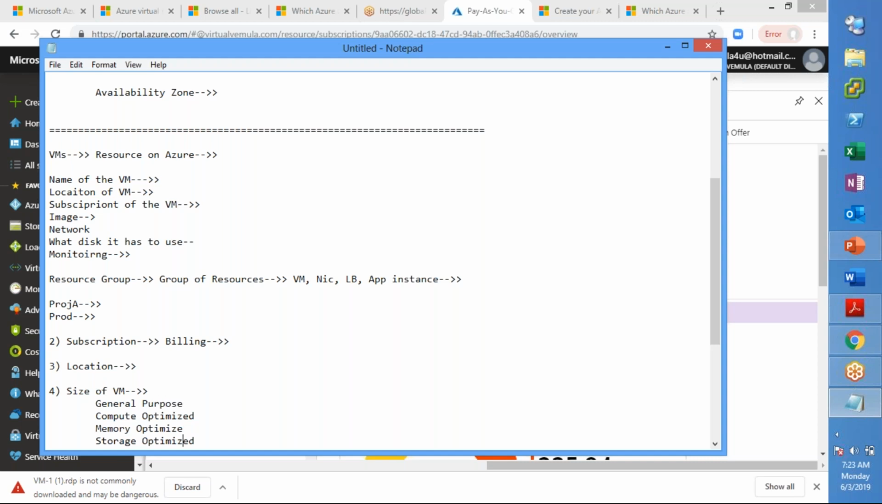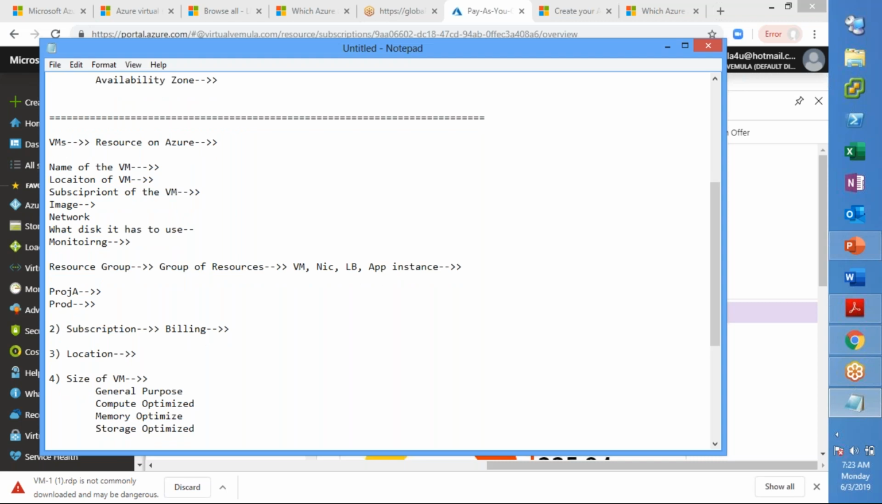And you also have some virtual machine type for GPU. And within each category, there are subcategories of virtual machines, right? So under memory optimized, you have different types. Under compute optimized, different types, and storage optimized, you have different types.